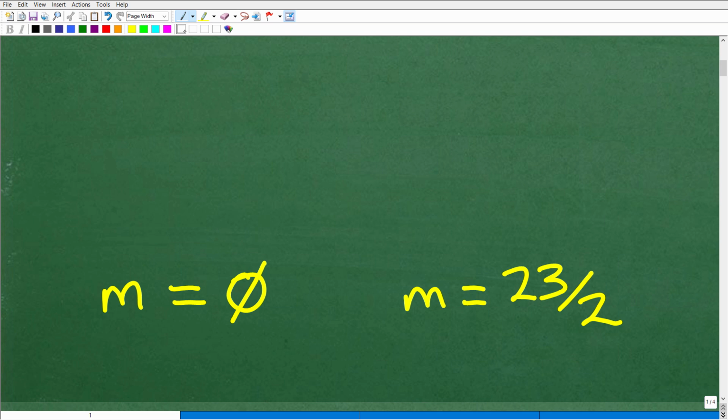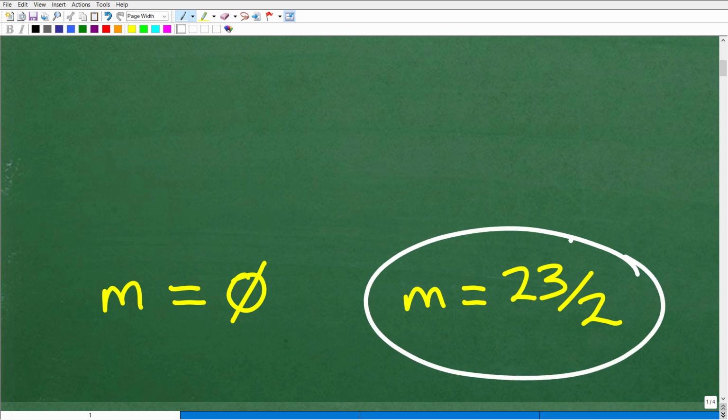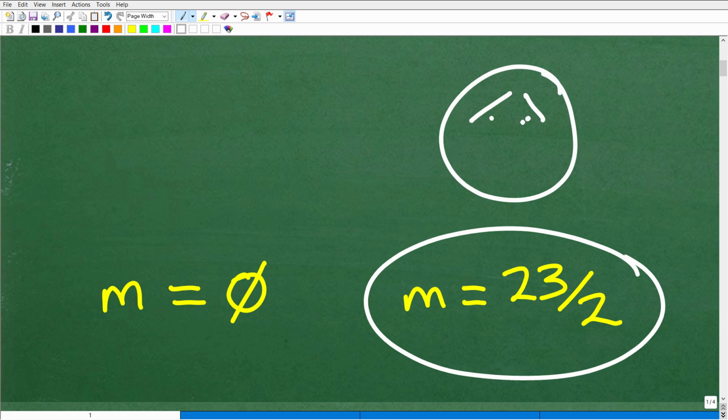Now, maybe you didn't get either one of these answers, and if that's the case, I'm going to explain how to solve this problem fully in just one moment. But how many of you selected this solution right here? Did you get this as your answer? Well, if you did, unfortunately I've got to give you a little sad face. Most students that feel like they know how to do this problem would say, yes, this is the correct answer, but it's actually not.